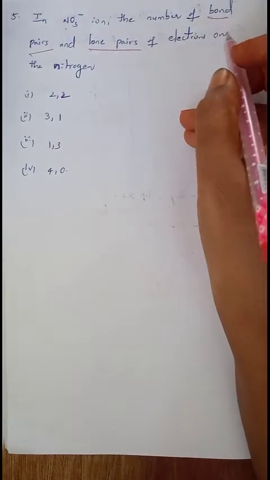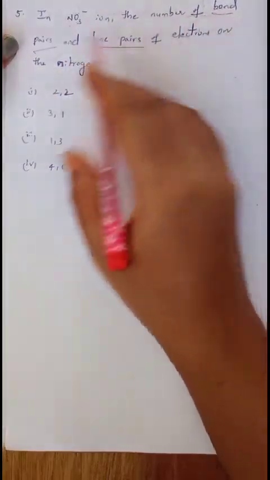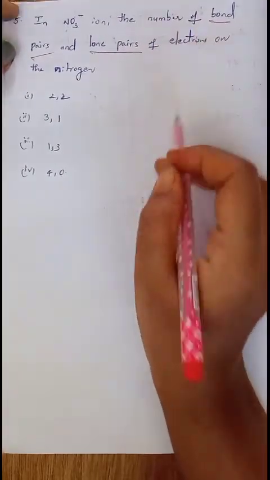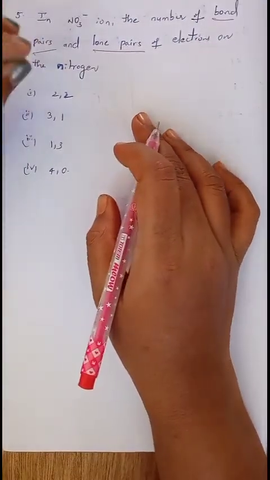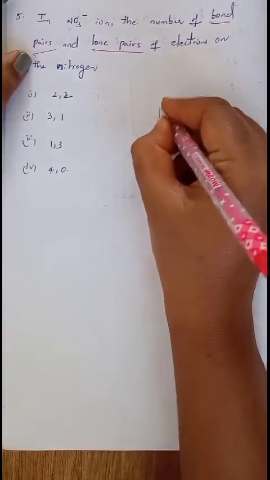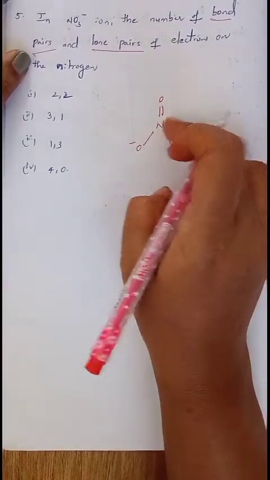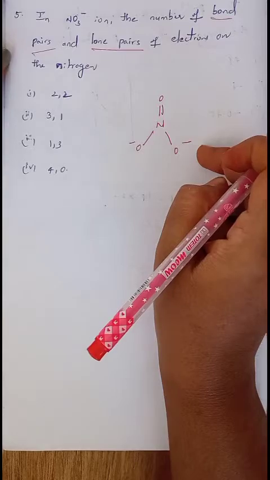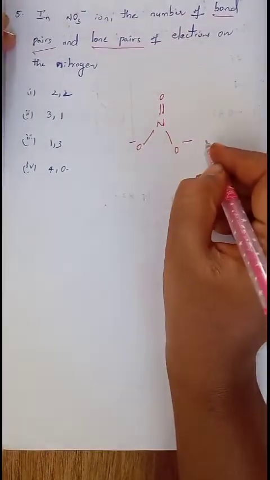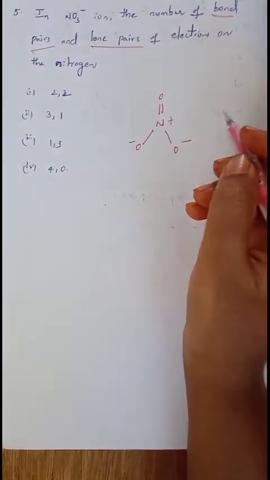So in NO3 minus ion, the number of bond pairs and number of lone pairs on the nitrogen atom we want to find out. First write down the structure of NO3 minus. So this is nitrogen, double bond O, O minus, O minus. The central atom is nitrogen surrounded by 3 oxygen atoms, and here 2 oxygen atoms have a negative charge and nitrogen has a positive charge. You can write here. Understand?